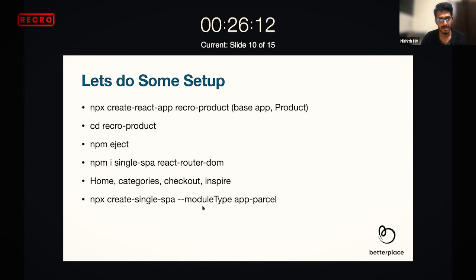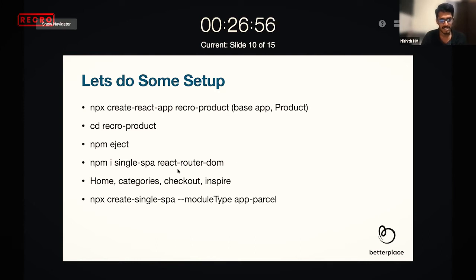On the setup side, what I'm doing here, just to understand, I'm using npx create-react-app. Normally it creates a React app, and I'm calling it retro product. Let's assume that it's an entire container for us. It's a base app. That's the entire organization goal, and that's where everyone is working. I'm going into retro product, and I'm ejecting it. The reason why I am ejecting it is that Webpack gives us much more handiness to play around. And I'm installing single SPA and I'm installing the router, because to mount different applications based on different routes, I'm using the router.